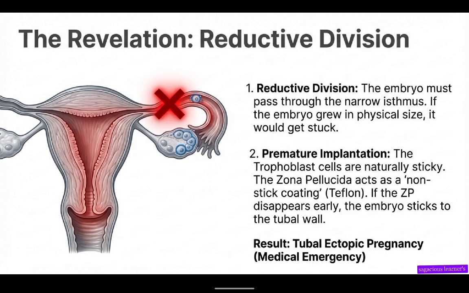So, the revelation: premature implantation. The trophoblast cells are naturally sticky, so the zona pellucida acts as a non-stick coating. If the zona pellucida disappears early, embryos stick to the tube wall. Tubal ectopic pregnancy is a medical emergency.